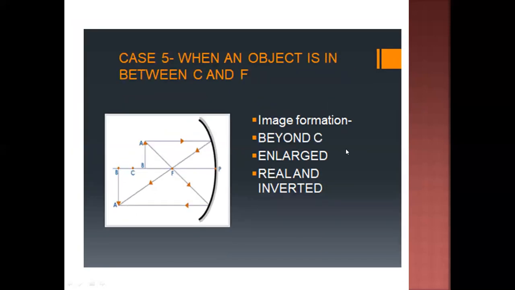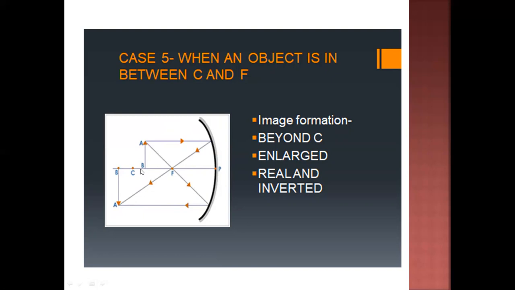In the next case, when the object is in between C and F. Now again, the object is shifted towards the right from C, and the image will shift towards the left from C. So when the object AB is placed in between C and F, the parallel ray after reflecting from the mirror passes through F, and another ray which passes through F after reflection meets the previous ray at A. So this is the inverted image.